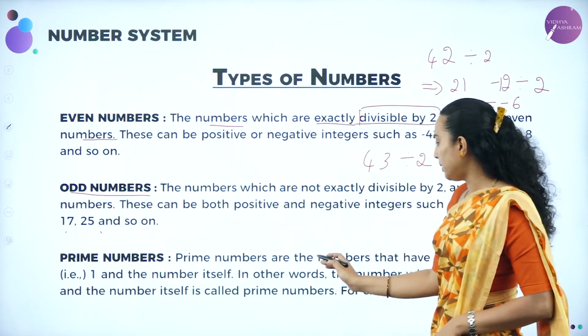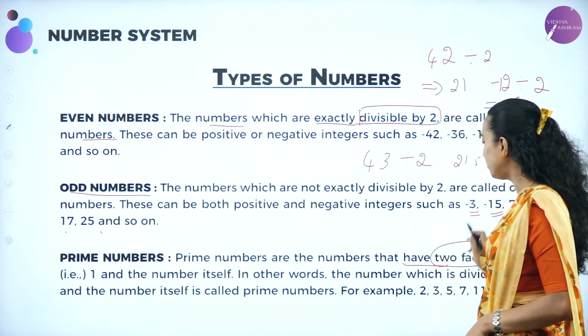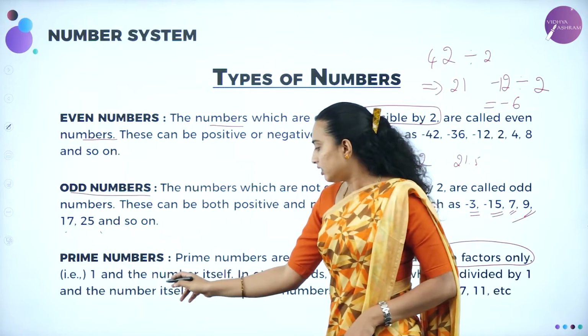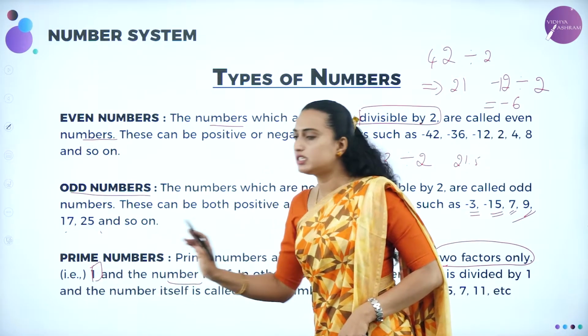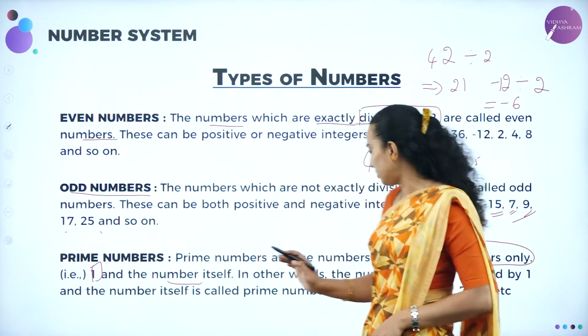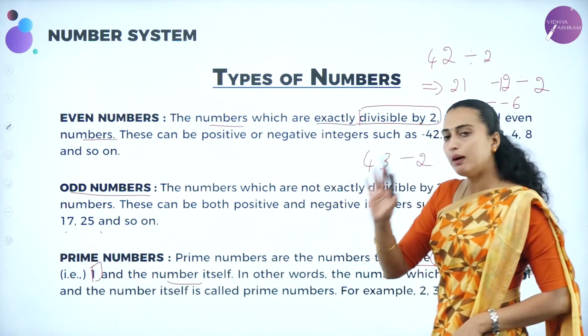What do you mean by the prime numbers? The numbers that have 2 factors only. This is very important. The number which has 2 factors means 1 and itself. See, the 2 factors only, which are 1 and the number itself.